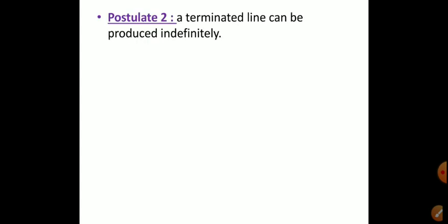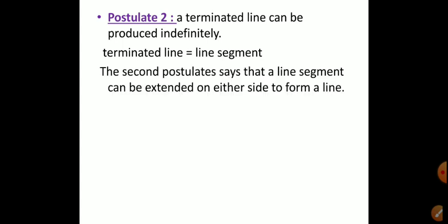Now go to the next postulate, postulate number 2. A terminated line can be produced indefinitely. A terminated line means what? A terminated line is equal to a line segment. We call this terminated line a line segment in our today's mathematics. So a terminated line can be produced indefinitely. You have also learned this postulate in your 5th standard. So look at here. The second postulate says that a line segment can be extended on either side to form a line.